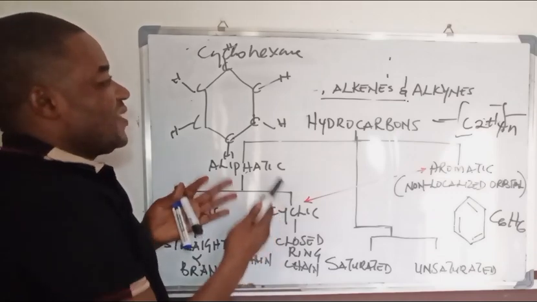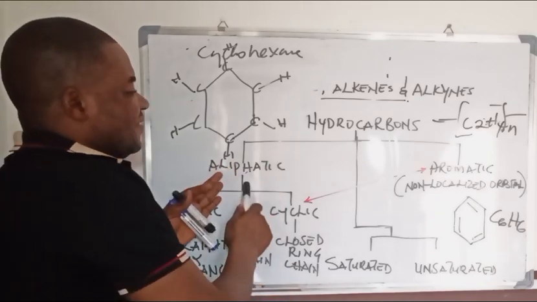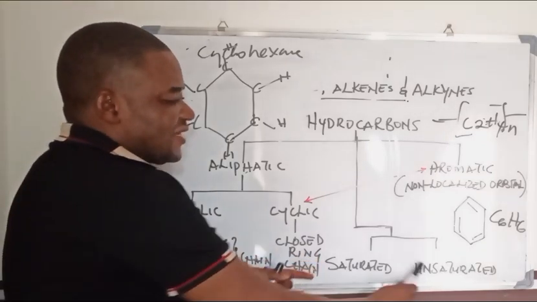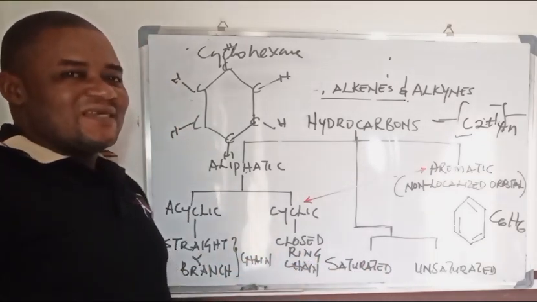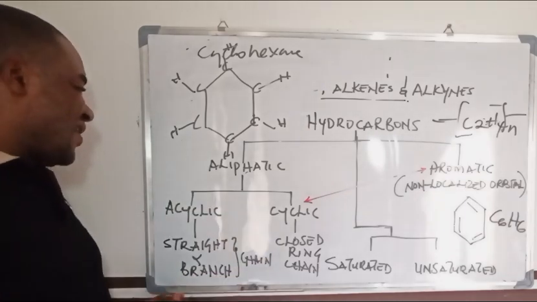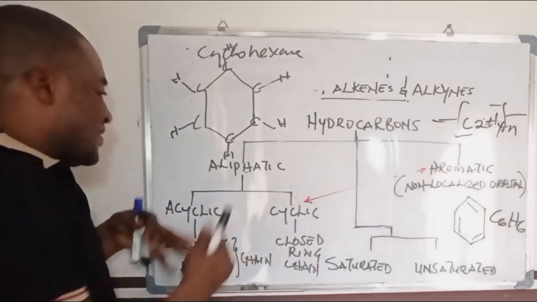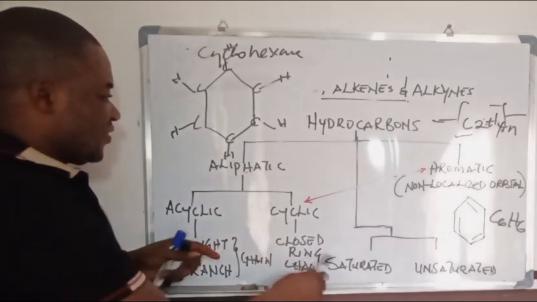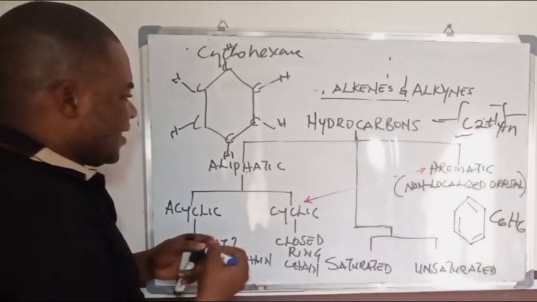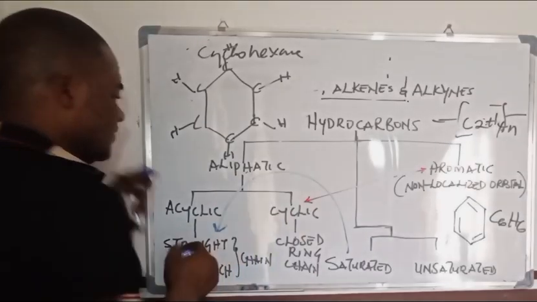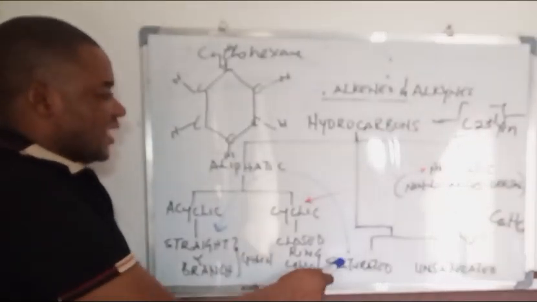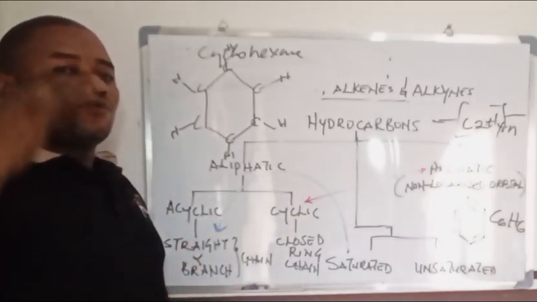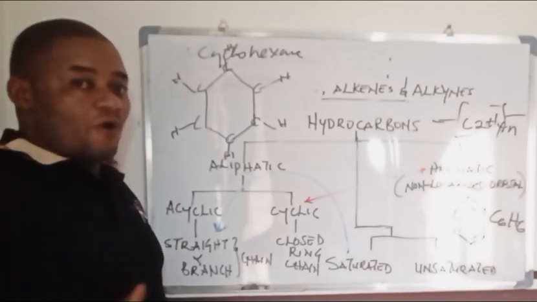Now, do you know that apart from hydrocarbons being classified as aliphatic and aromatic, hydrocarbons can also be classified as saturated and unsaturated hydrocarbons. Saturated hydrocarbons are hydrocarbons that we could classify under the straight chain and branch chain. That means saturated hydrocarbons can actually be acyclic. They are hydrocarbons that have just carbon-carbon single bonds.